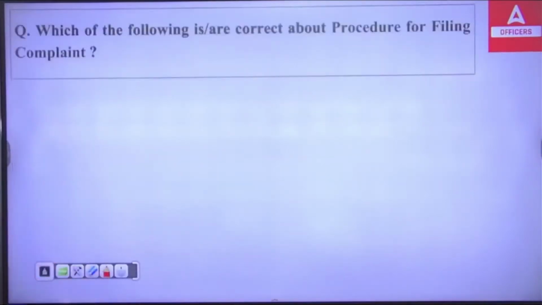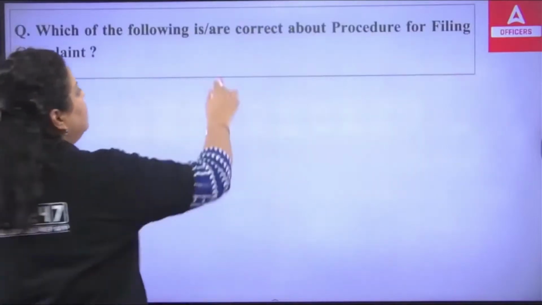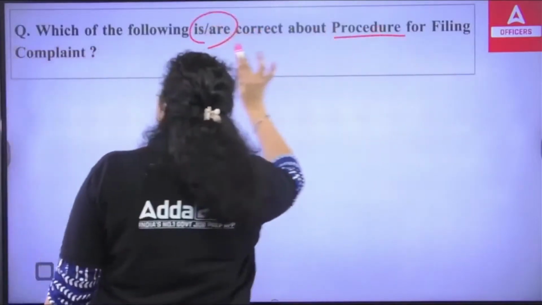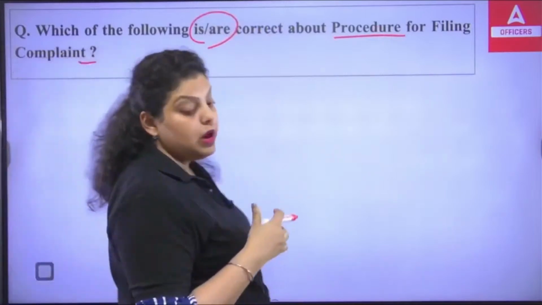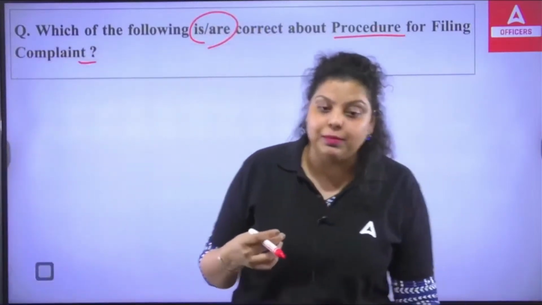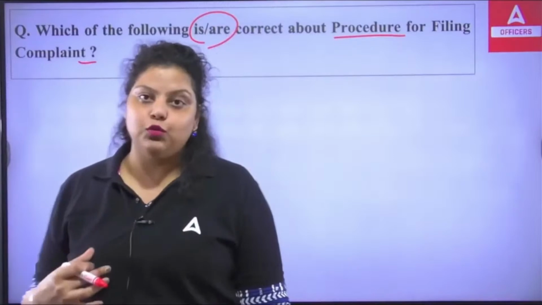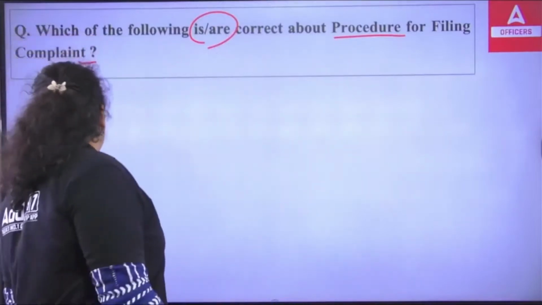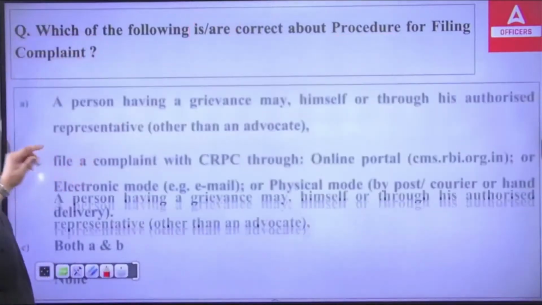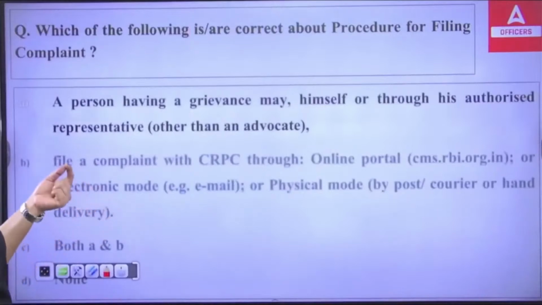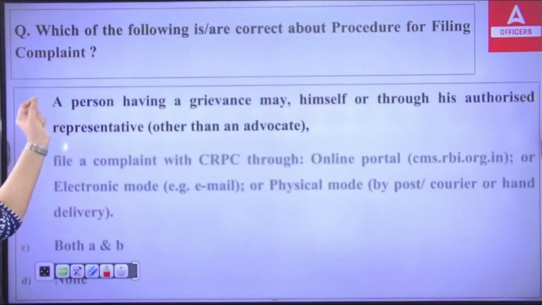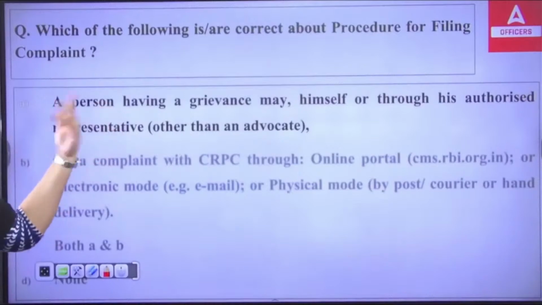Next. Which of the following are correct about the procedure for filing the complaint? If you are filing a complaint against a bank, what is the procedure you have to follow? The options: a person having a grievance may file the complaint himself or through his authorized representative, other than an advocate.